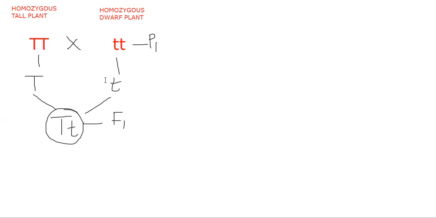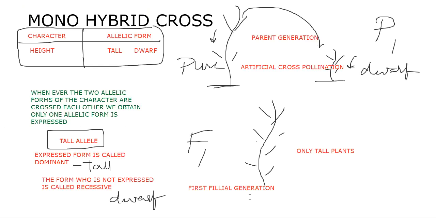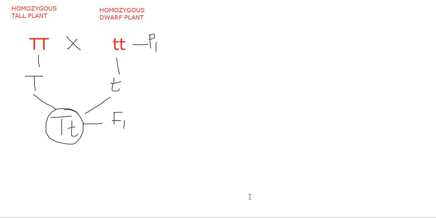By expression, this is a tall plant, but it was a little different from the parental plant, isn't it? When I write the physical expression, this is a tall plant and this is a dwarf plant. In F1, all the plants that appeared are tall, but when we write in the laboratory, we observe that the gene for dwarf is also there.